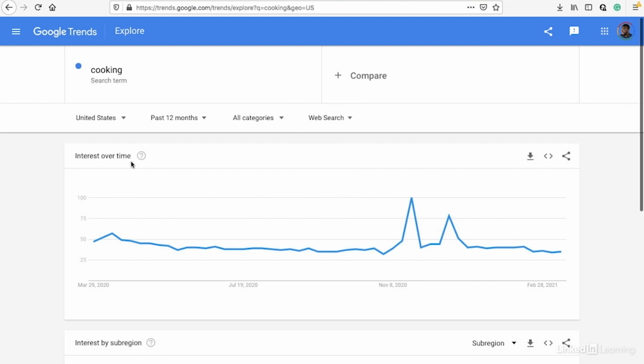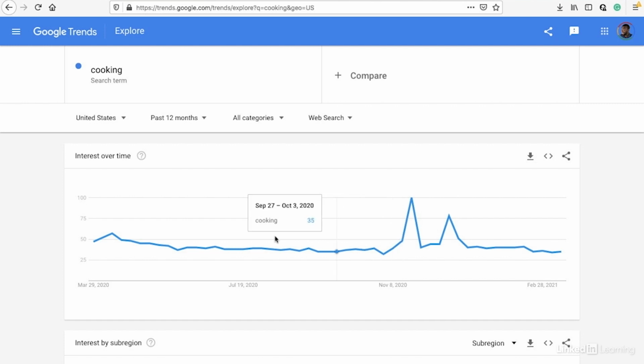So as you can see, cooking peaks around about this time. This is late November, early-ish December, and it starts to peak as well, potentially during the Christmas period, when people are trying to learn different recipes. Maybe they're looking for particular things to cook. You can also search for specific recipes or specific meals that people might be looking to cook. But this is just a rough guess that people are looking to figure out how to cook certain things during the Christmas period to prepare for that.